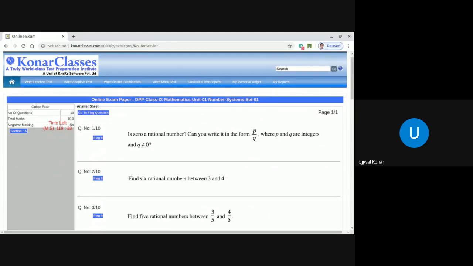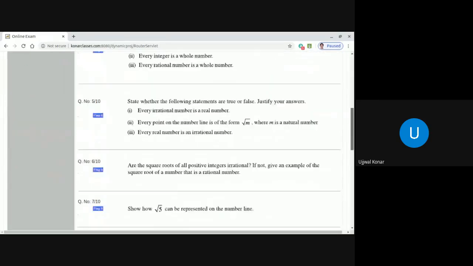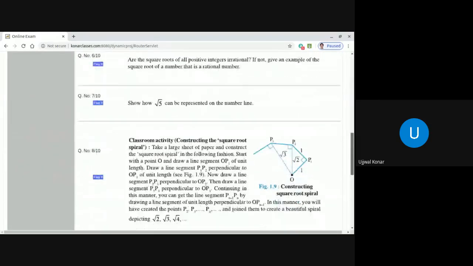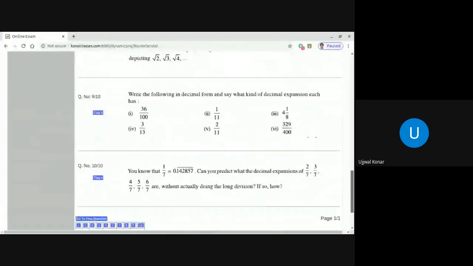Once you write your answers in detail, take a neat and clean picture of all those pages. Neat and clean, I repeat. It should not be blurred images, and it should not be shadow images. It should be very clear, neat and clean images. And once you write all these things for all these questions, you see, dear students, 10 questions.